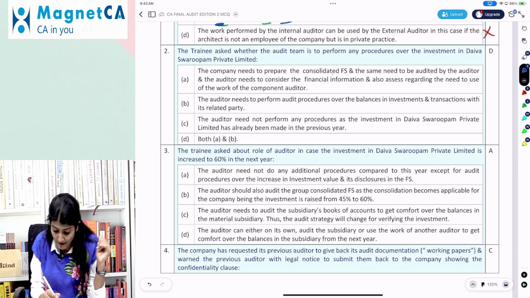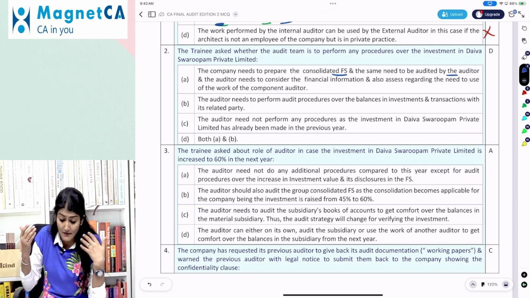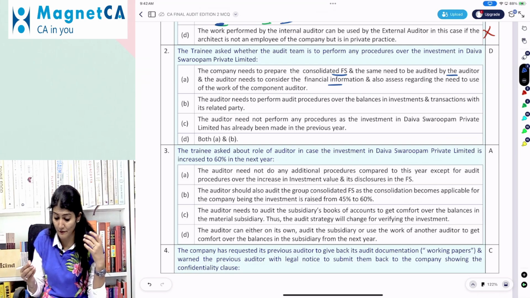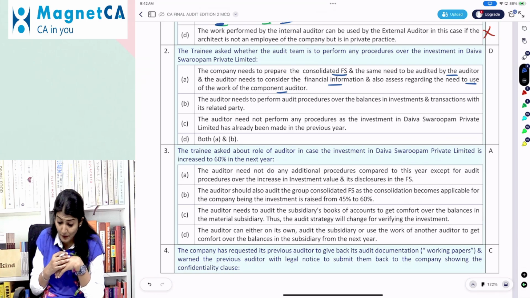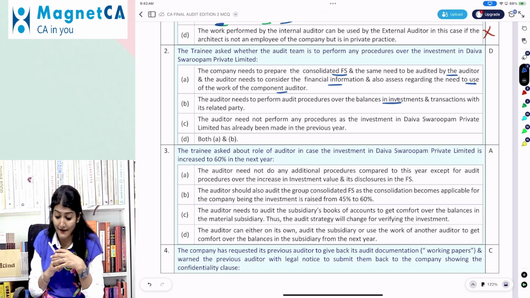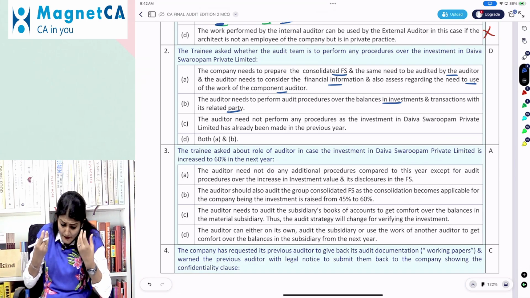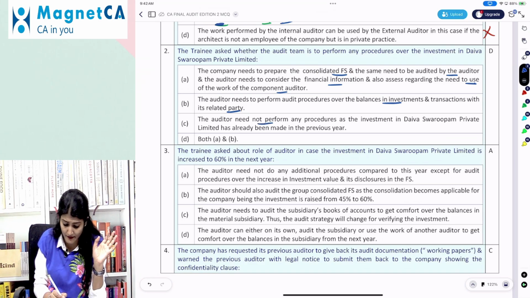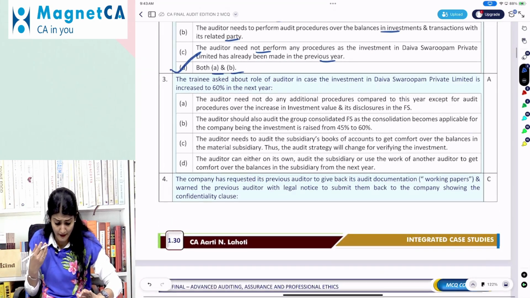Company needs to prepare the consolidated financial statements and the same needs to be audited by the auditor, and the auditor needs to consider the financial information and also assess regarding the need to use the work of other auditor. Right, the auditor needs to perform the audit procedures over the balance in investment and the transactions with its related parties. Auditor need not perform any procedure as the investment was made in the previous year, both A and B. Obviously, it is both A and B.